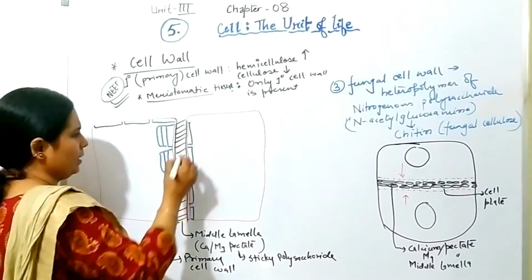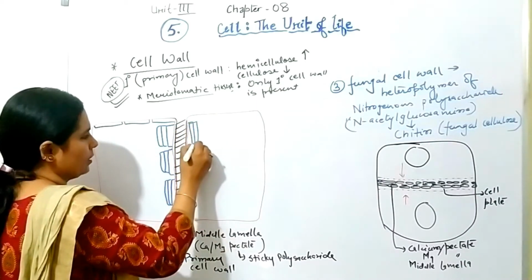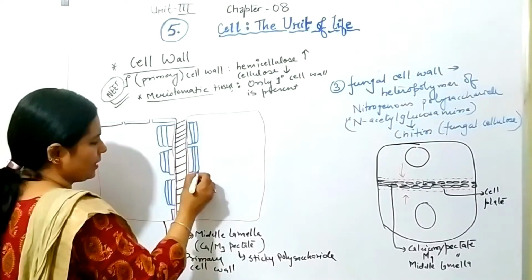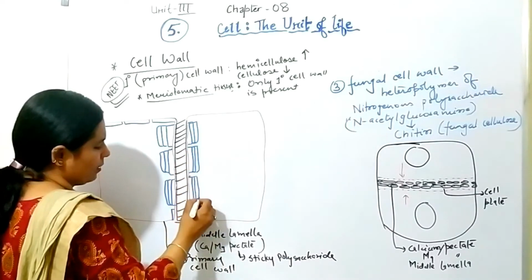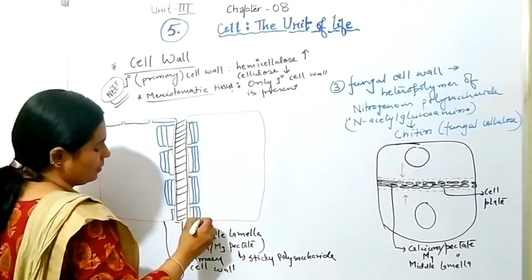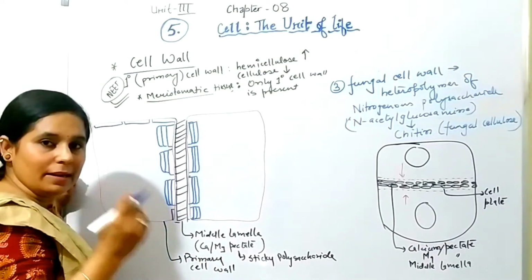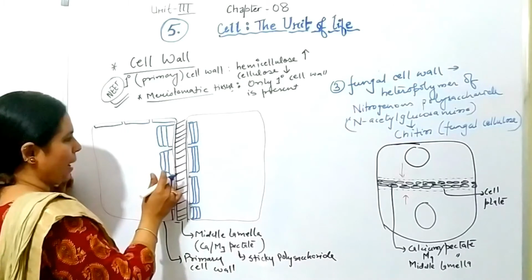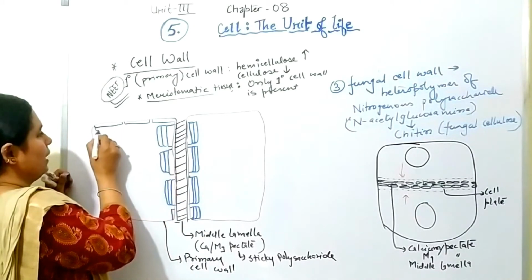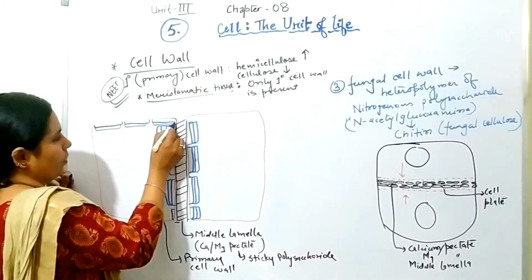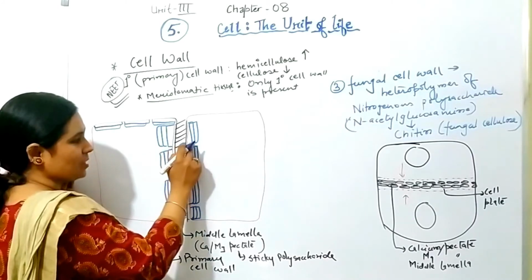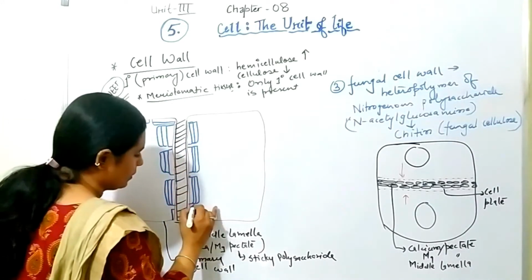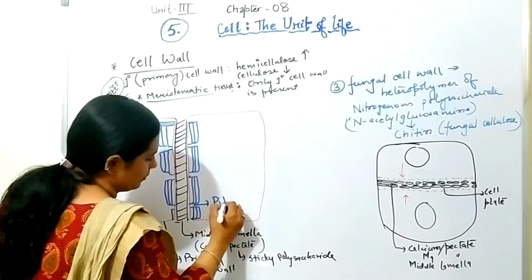So basically during maturation, till the second layer of secondary cell wall, very rarely you will find the third layer. Fine. So this is in patches. It is not evenly distributed. Okay. So the places where this secondary cell wall is not there, this is called as pit.